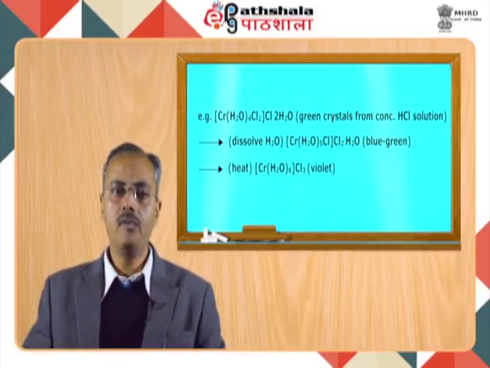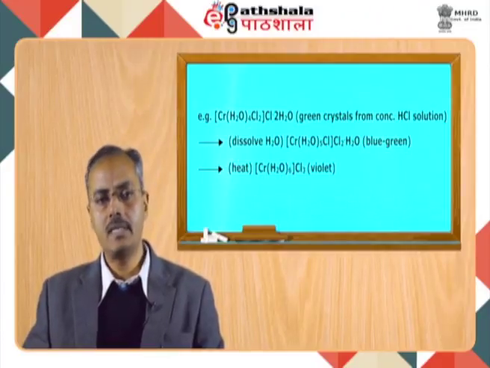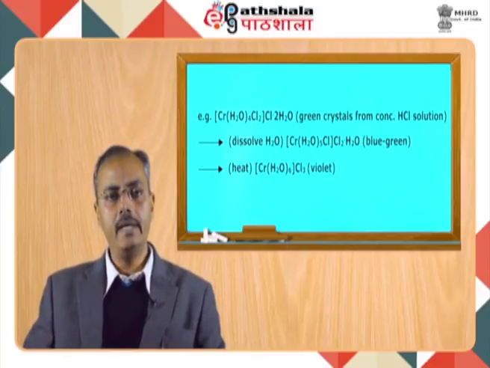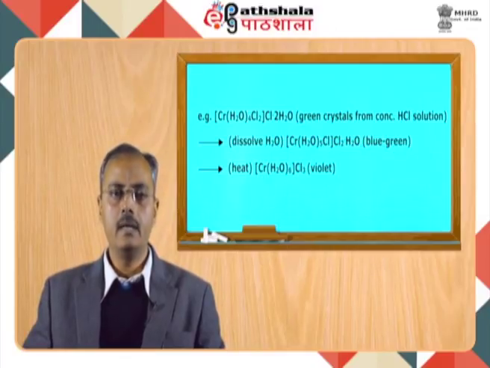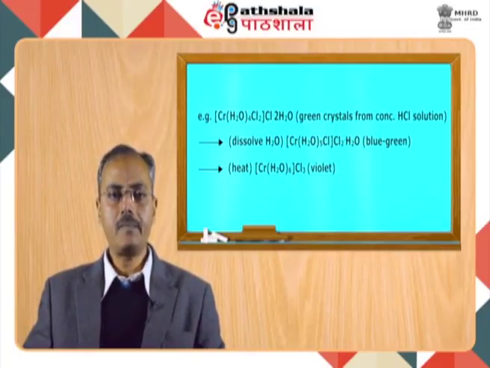So we can see moving from green crystals or green isomeric form to bluish green isomeric form, the proportion of the chloride atoms as well as the water molecules which are present inside and outside the coordination sphere varies. When we take this second isomeric form, that means this blue green isomeric form, and if we heat, then what actually happens, it changes to the third isomeric form, which is violet in color. And what is the structure of the third isomeric form? In this compound, the chromium ion is surrounded by 6 water molecules and all 3 chloride atoms are outside the coordination sphere. So now we can actually relate all 3 isomeric forms.